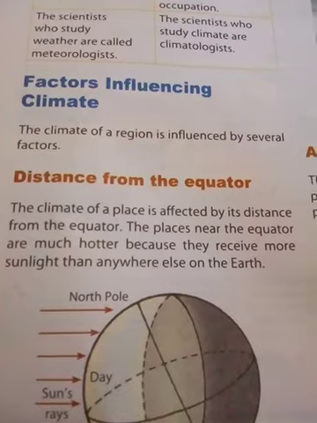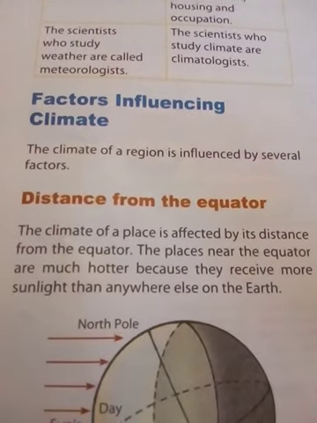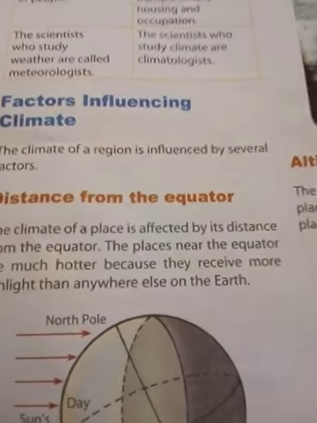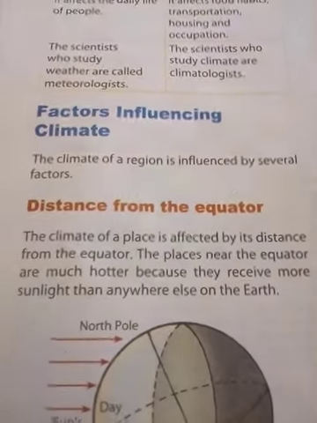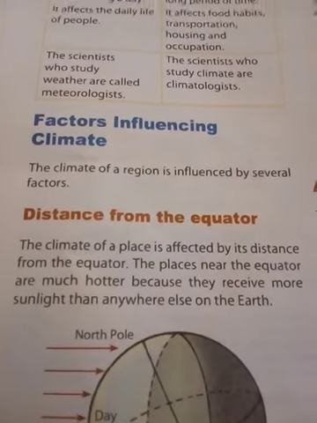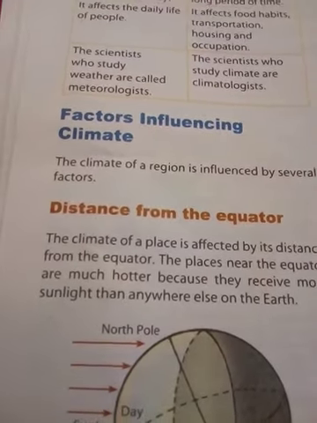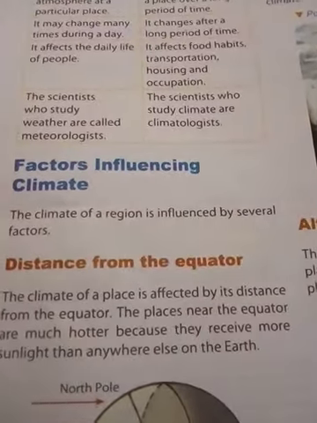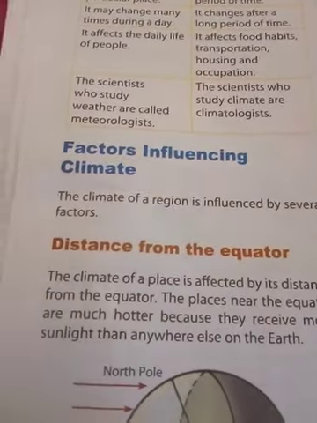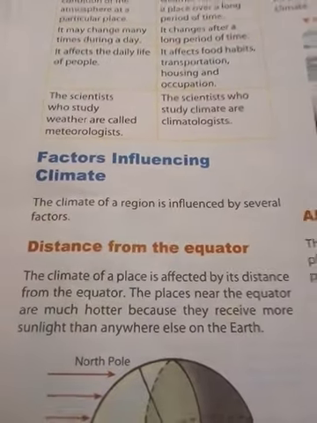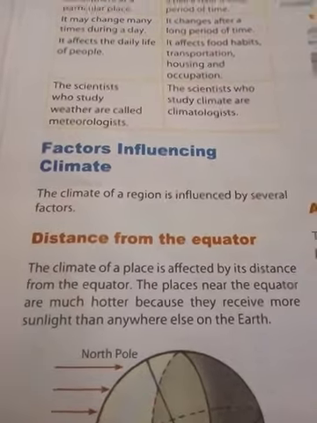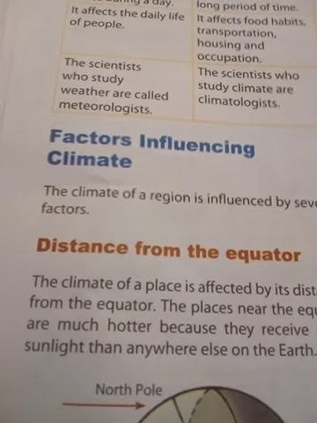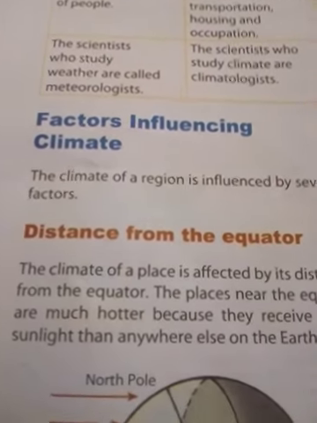The places near the equator are much hotter because they receive more sunlight than anywhere else on the earth. Now you can understand why one place is very hot: the places near the equator should be hotter. Why is one place very cool? The places far away from the equator must be cool. This is one of the first influences on the climate.